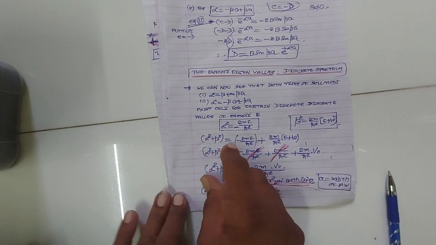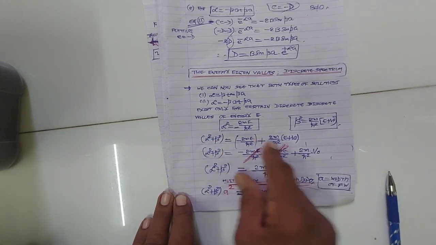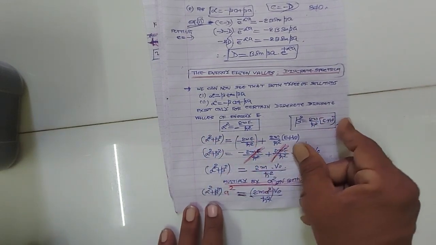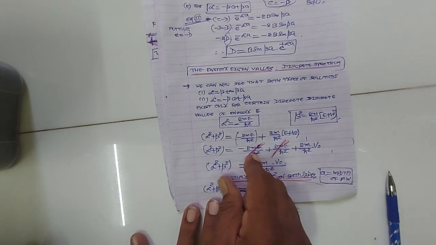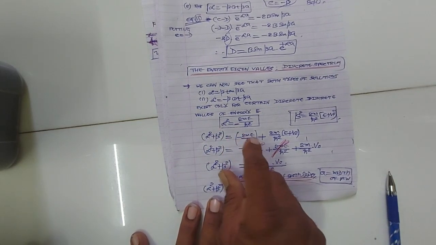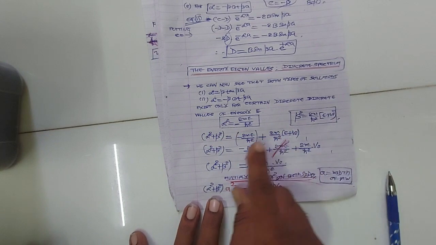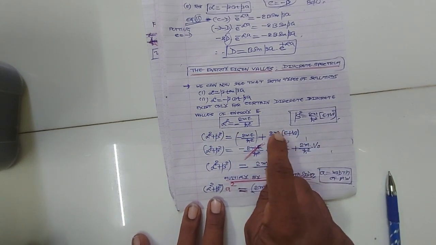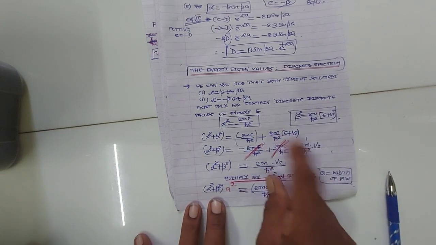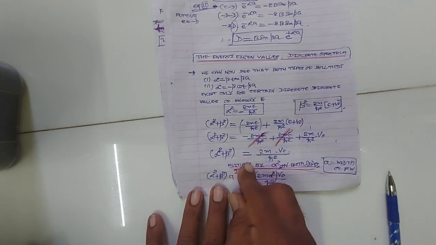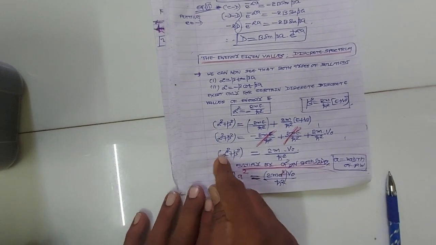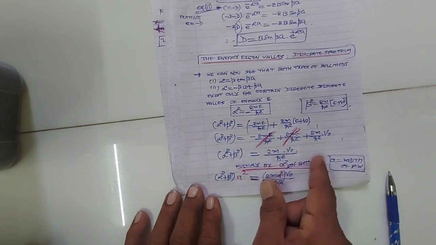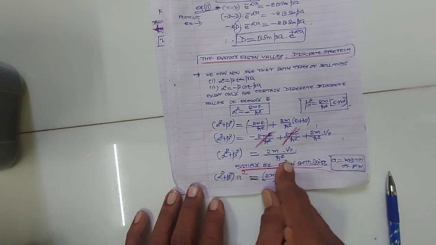If we separate this into two parts, it is minus 2m upon h cross square plus 2m upon h cross square e plus 2m v0 upon h cross square. So minus 2m upon h cross square plus 2m upon h cross square is cancelled. So for alpha square plus beta square we get 2m v0 upon h cross square.